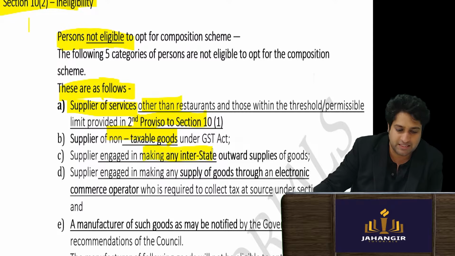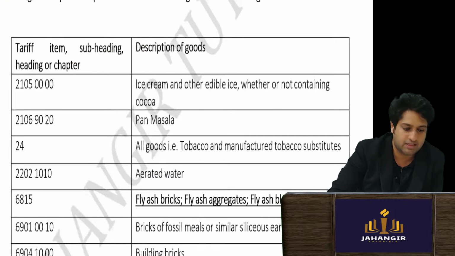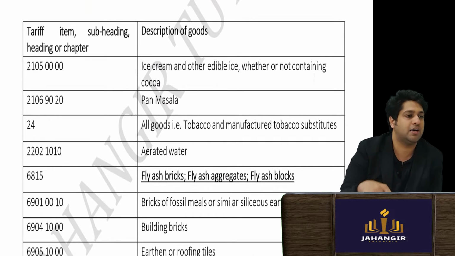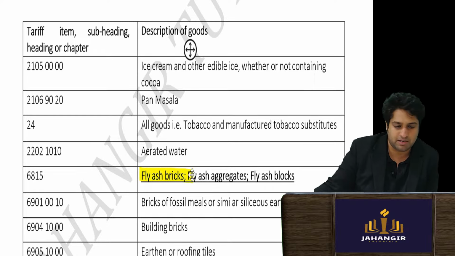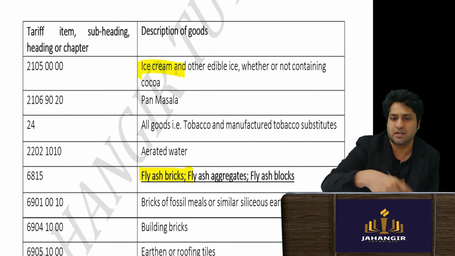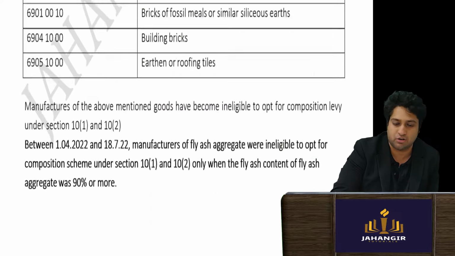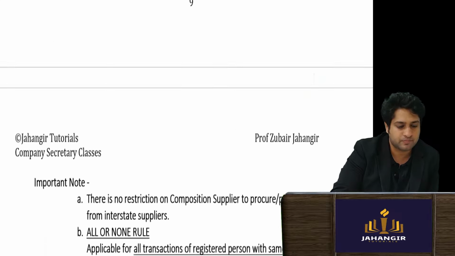If you are giving interstate supplies, you won't come here. If you are an e-commerce operator, you won't come here. If you are a manufacturer of any notified goods, and the government has notified ice cream, pan masala, flying bricks, now these are all amendment related things that they had added. So these manufacturers are disallowed to opt for the composition scheme.